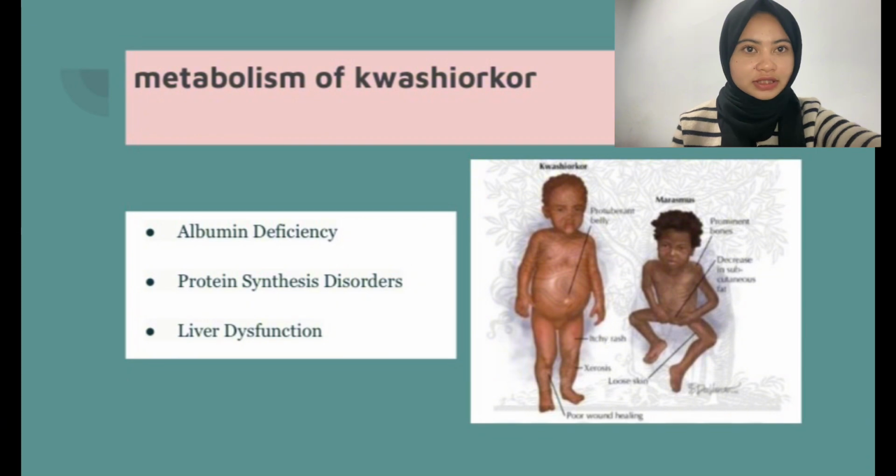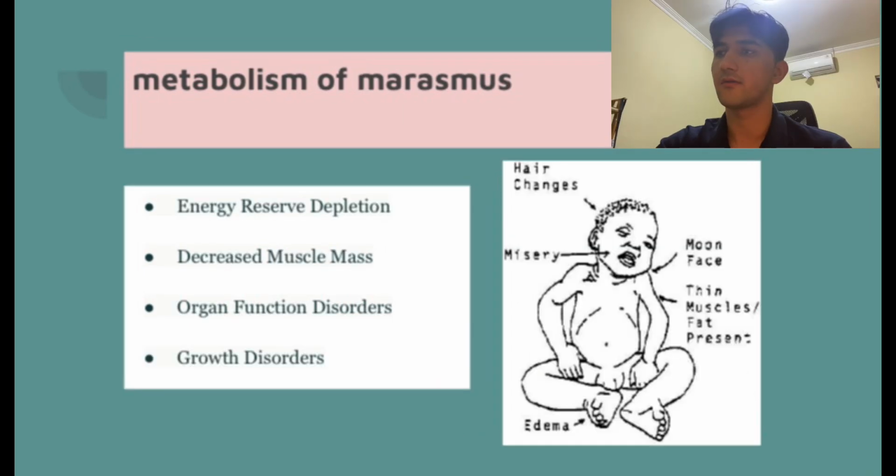And liver dysfunction. The liver cannot process lipids properly, which causes fat infiltration in the liver and liver enlargement, or hepatomegaly. So for the metabolism of Marasmus, we have depletion of energy reserves. Due to lack of calorie intake, the body begins to break down fat and muscle protein reserves to meet energy needs, which causes significant weight loss and visible wasting.